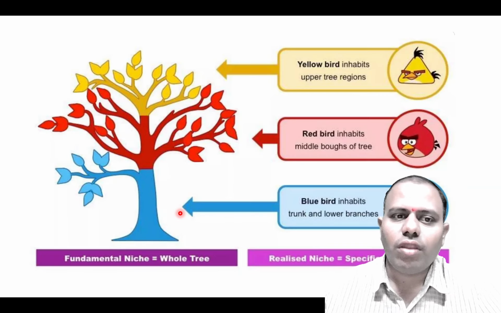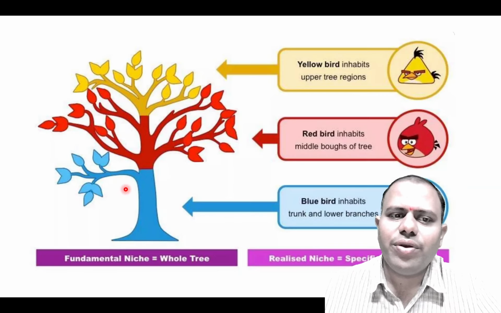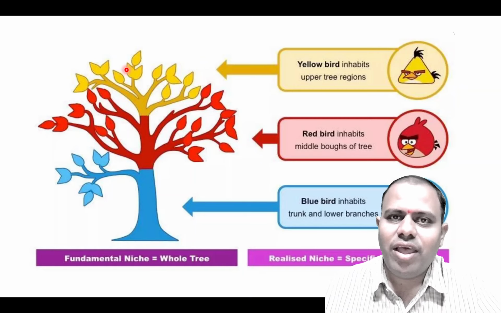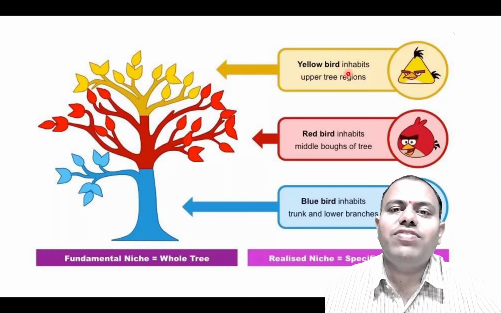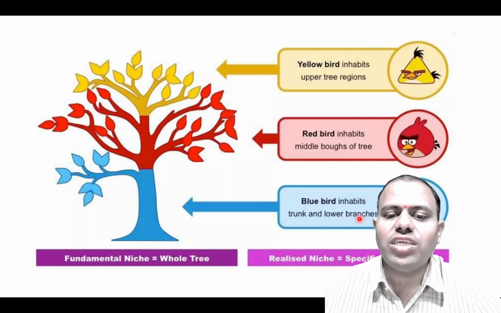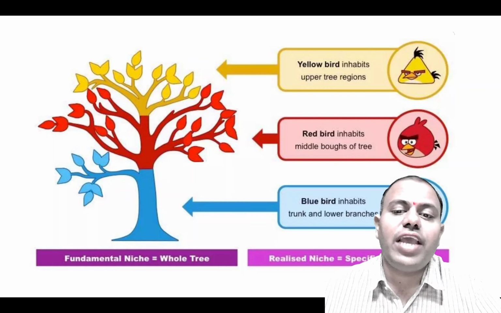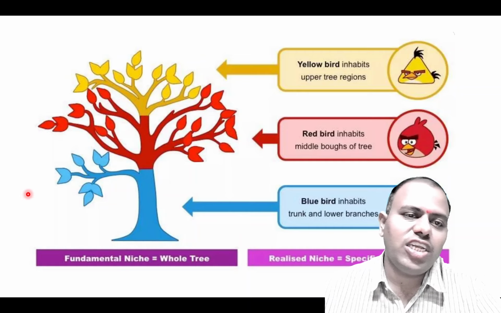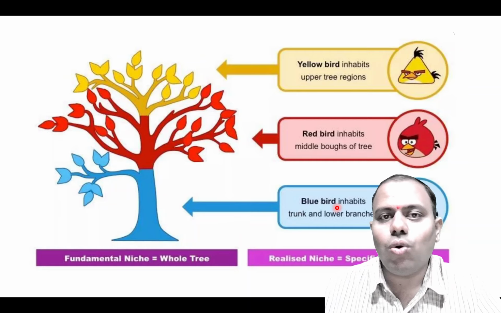Okay, the best example shown over here, you can see the fundamental niche is the whole tree here. Then the yellow birds inhabit the upper region, the red birds inhabit the middle region, and the blue birds inhabit the lower trunk and branches. These are the different specific elevations within that tree, and this can be a realized niche for each one of them, but the fundamental niche is the same for every one of them, that is the whole tree.